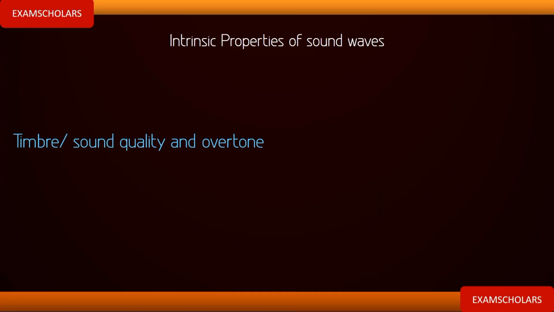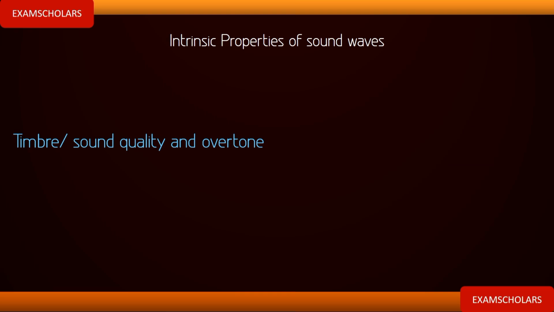When we talk about sound quality or timbre, it is the intrinsic properties of a sound that make us differentiate it from other sounds. Now, you can have multiple sounds with the same frequency, which means the same pitch. They have the same octave, the same amplitude, the same loudness, but you can still distinguish them.